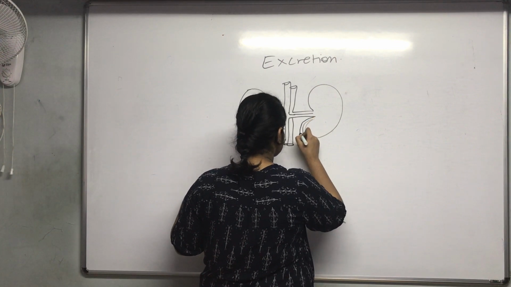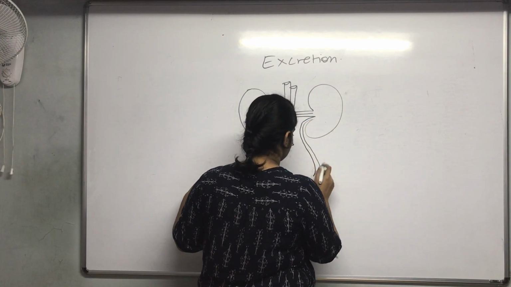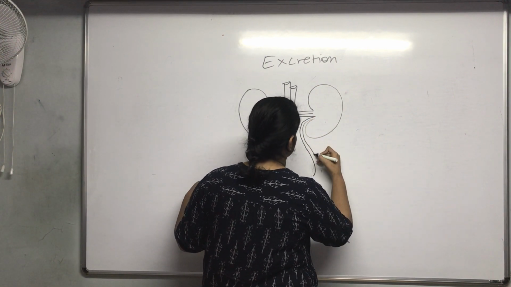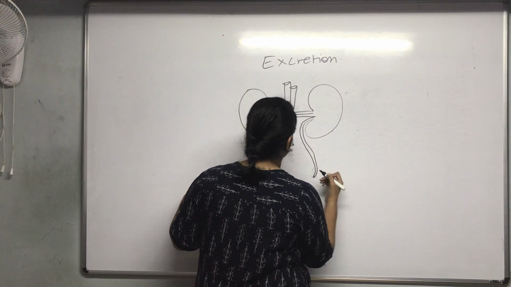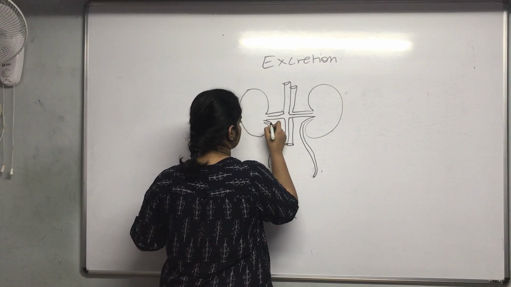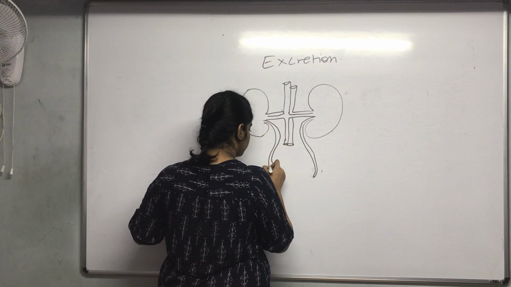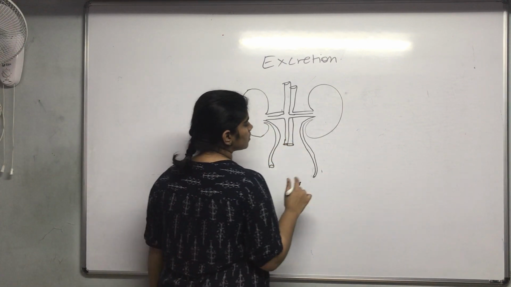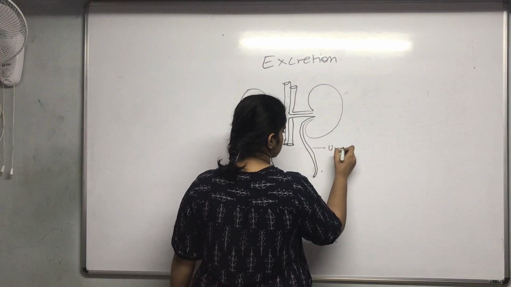There is an outlet, a tubular structure which arises from the kidney, and that tubular structure is known as the ureters.